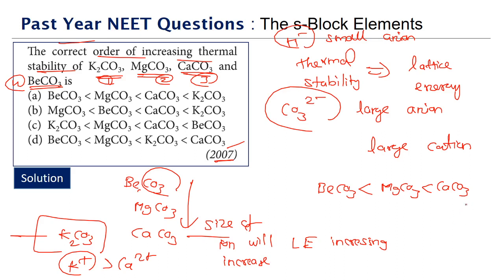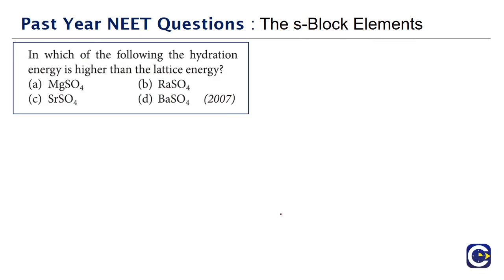So as a result, what is going to happen? The potassium carbonate will be more stable than the calcium carbonate itself. So which means the thermal stability order will be what? Beryllium carbonate will be less stable than magnesium, than calcium, than potassium. So whenever we have a question on thermal stability, we have to answer it based upon the lattice energy.